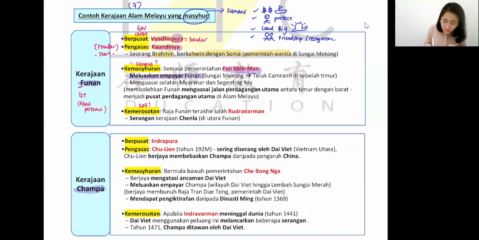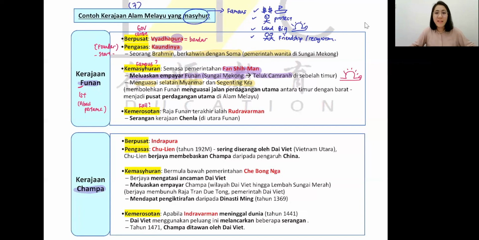Number one, they expand the empire, enlarging the empire. Starting to attack from Sungai Mekong all the way to Teluk Chamran. They successfully took over Selatan Myanmar and Segenting Kra. Taking over so many lands, eventually getting stronger and stronger.